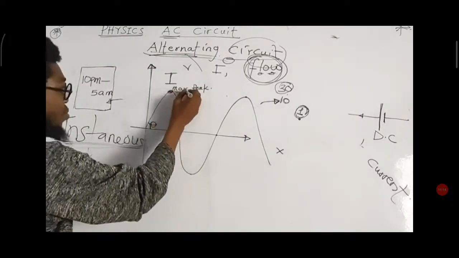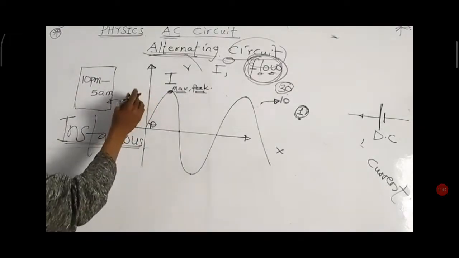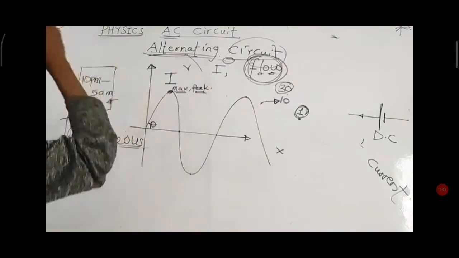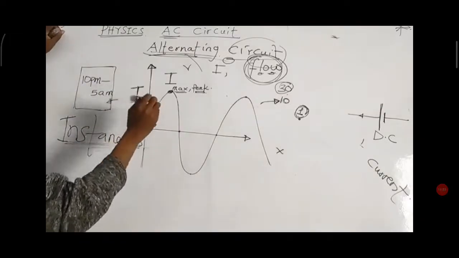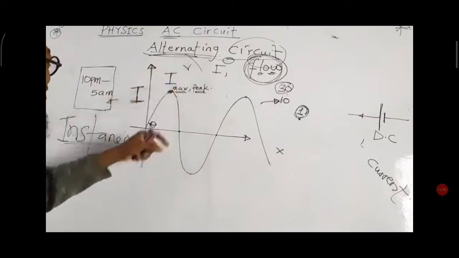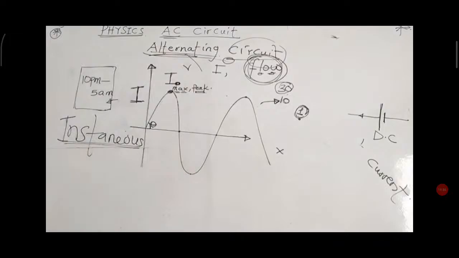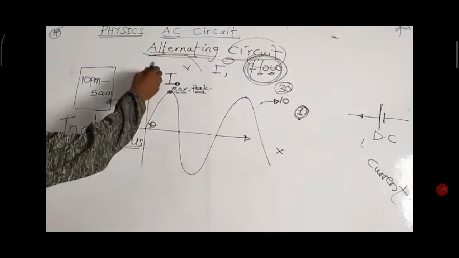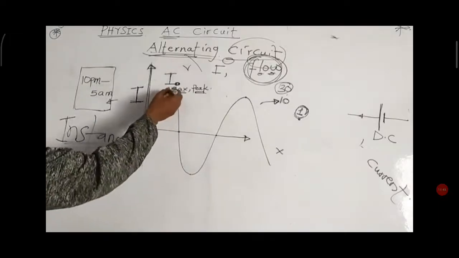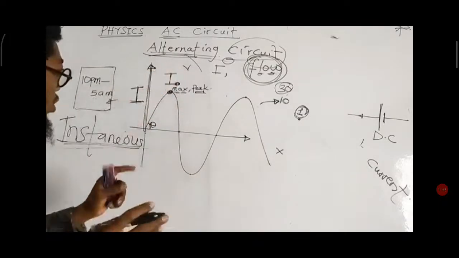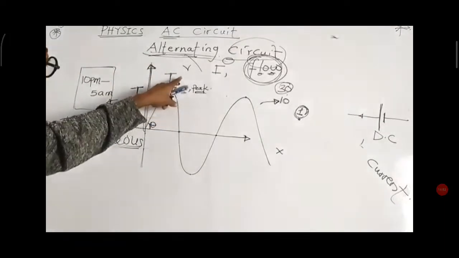We call it the maximum, or we call it what? The peak value. So what I have here now, I am going to call instantaneous value. If I am working with current, I call it instantaneous value of current, while whatever is here, I call it the peak value. So let me use I naught to denote this. The instantaneous value that we have is the value that we have on the y-axis. Now, the value that we have here is always the maximum or the peak value. So the peak value is I naught or the maximum value.